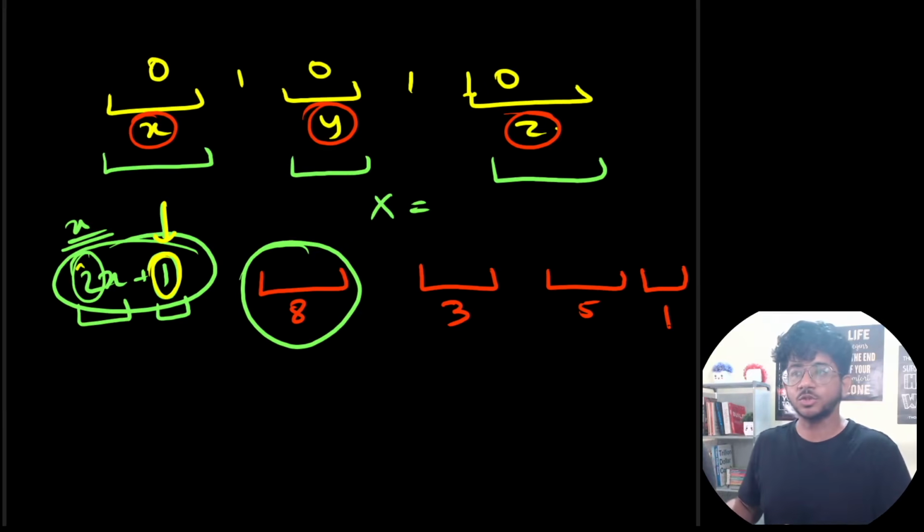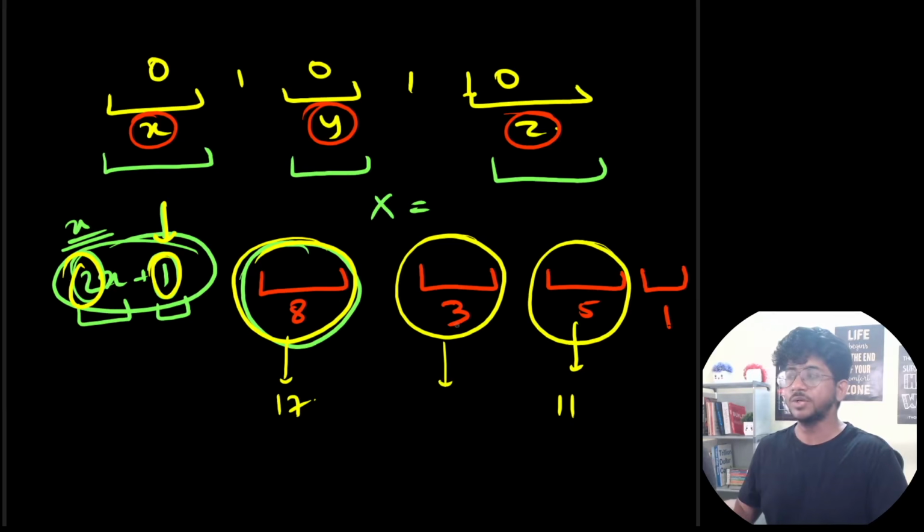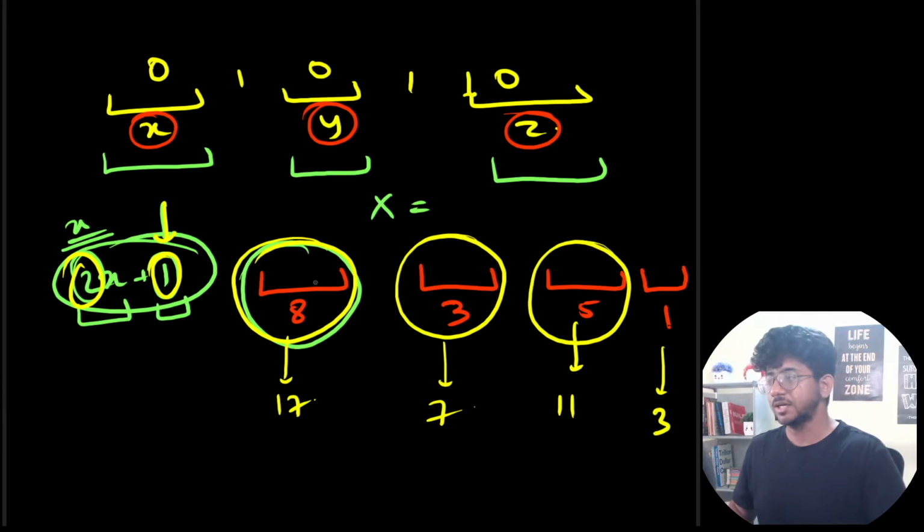Anyways, every character takes 2 costs to convert. So get this much converted greedily, then try to get this much converted greedily, then this much. To convert this, you will need 8 into 2 plus 1, 17 cost. To convert this, you will need 5 into 2 plus 1, which would be 11. This would need you 3 into 2 plus 1, 7. So these are the costs needed to convert each of these segments.